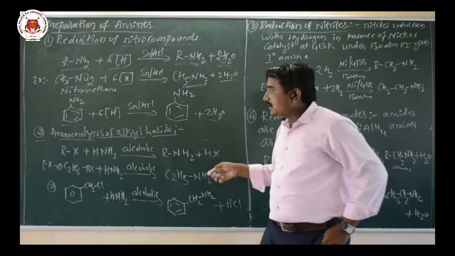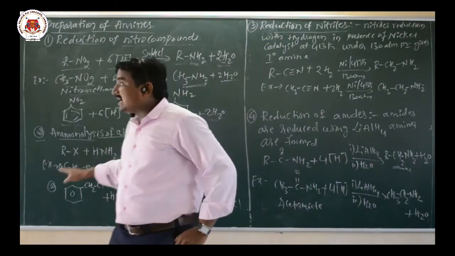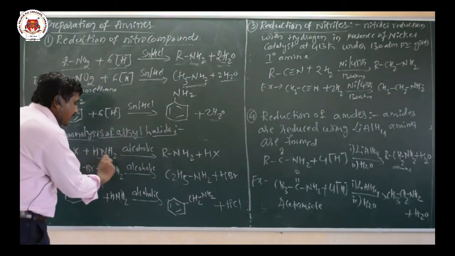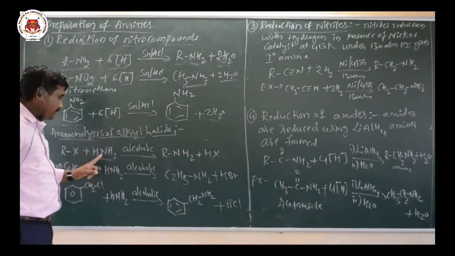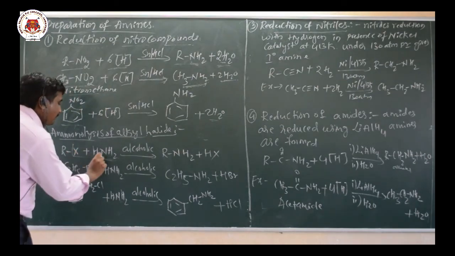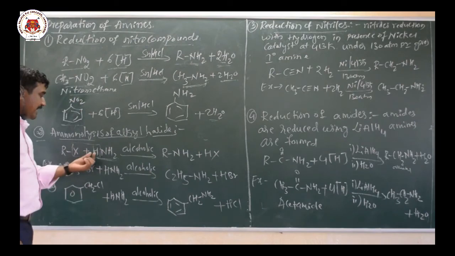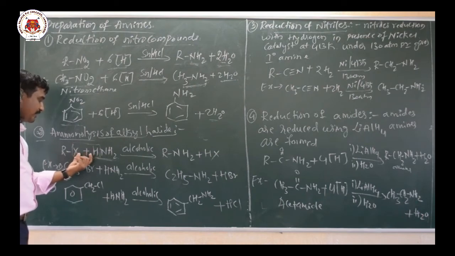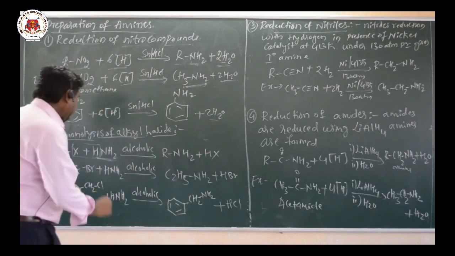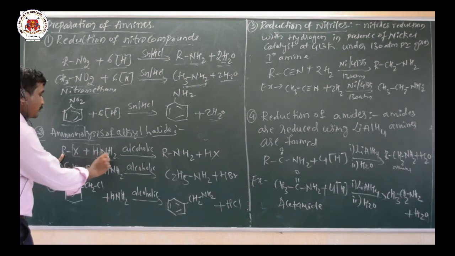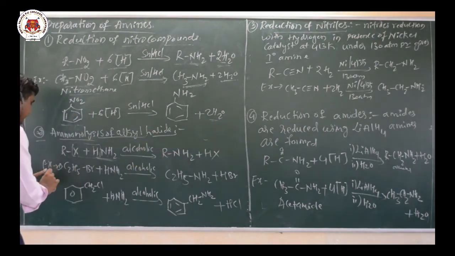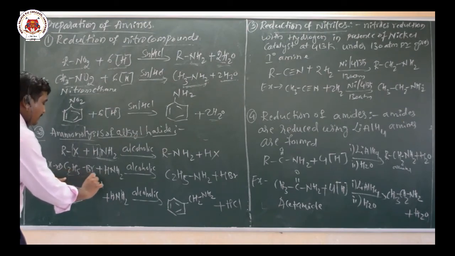Now here RX, alkyl halide, is treated with alcoholic ammonia, NH3. Now what happens is removal of HX, hydrogen from the ammonia and halide from this alkyl halide. So there is removal of hydrogen halide, and formation of RNH2 plus HX. I have given here one example: C2H5Br, ethyl bromide.